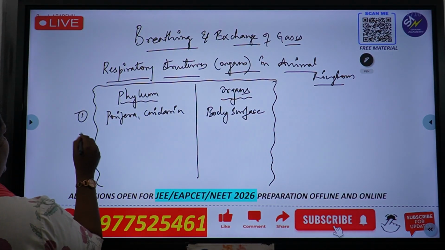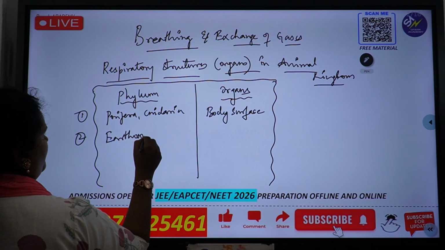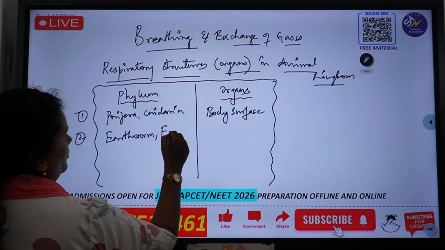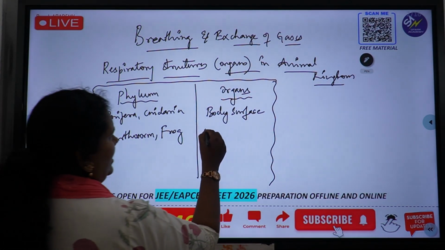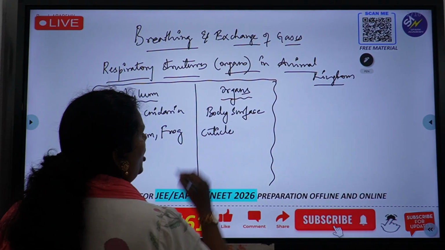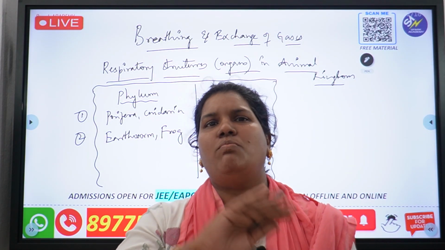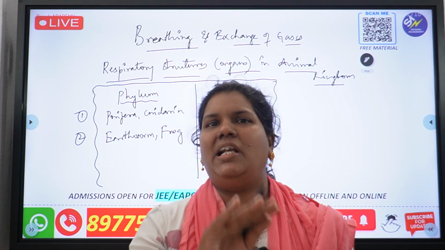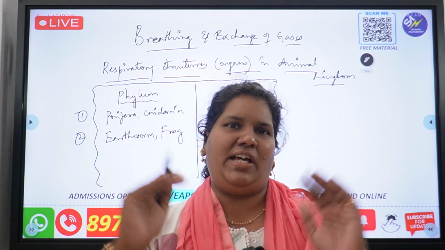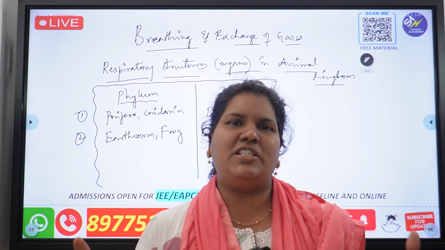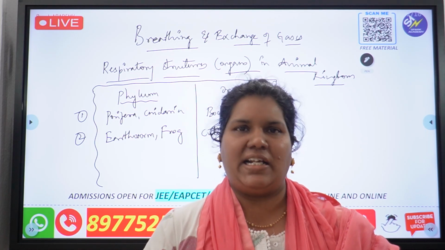Okay. Next, you take earthworm. Earthworm comes under annelids, and you take frog. Frog comes under amphibia. How does earthworm respire? They respire with the help of their skin or cuticle. Meeku gurtunte, you have learnt in earthworm that the body of the earthworm is moist. It is covered with cuticle and it is moist. Why do you think it is moist? Moist nature ఉన్నందుకే exchange of gases అనేది జరుగుతుంది. There is no respiratory structure in earthworm. The body surface only will help, or the cuticle will help in respiration.